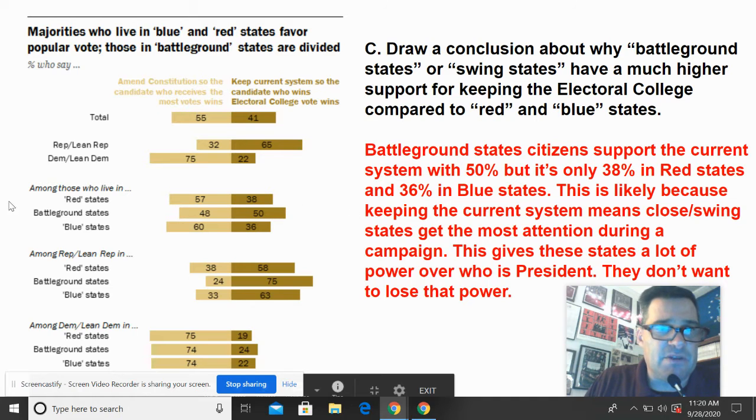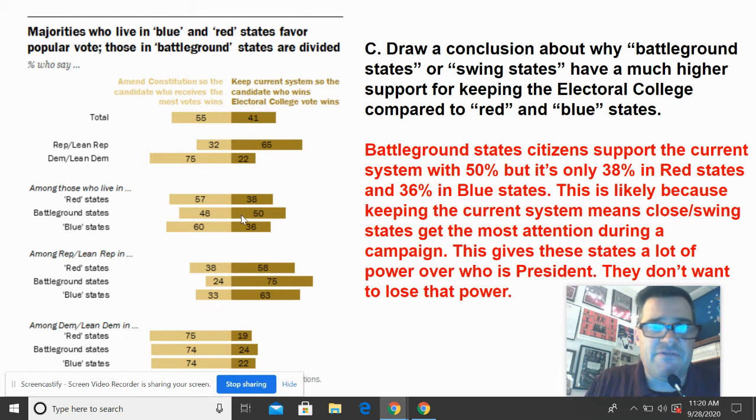So I'm getting my numbers from the second part: red states, battleground, blue. The second part right here, the support. Battleground states 50%. All right. Democrats, red states 38, blue states 36. Okay. But it's likely because keeping the current system means close and swing states get the most attention during a campaign. Remember, on our last chart, we said the states that get the most attention are swing states.